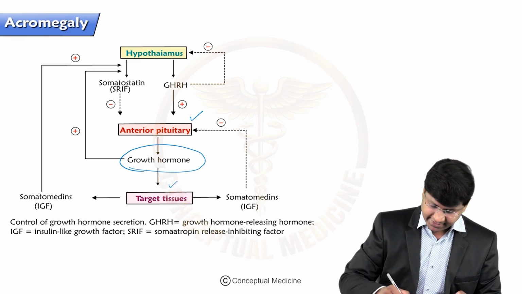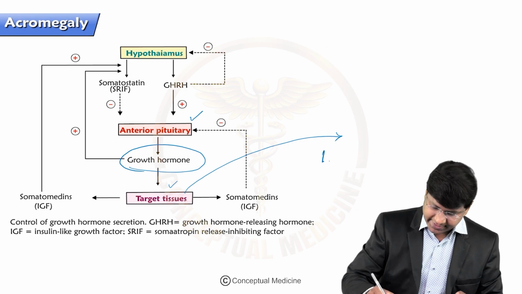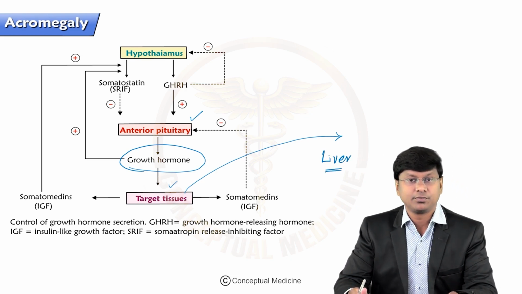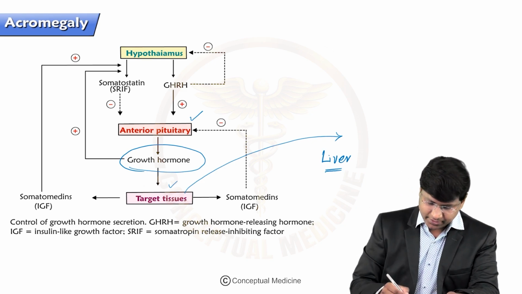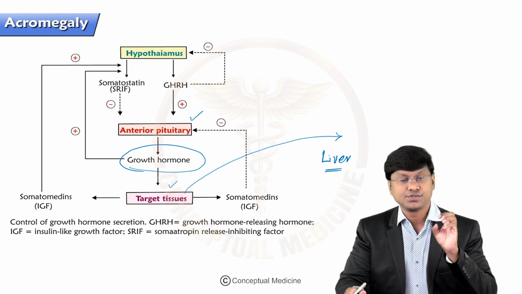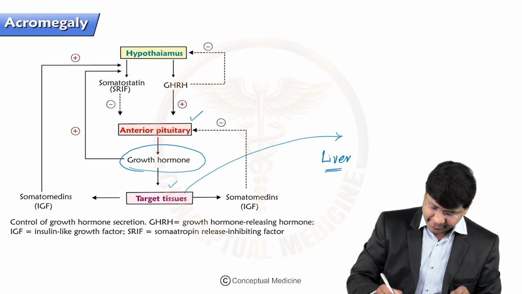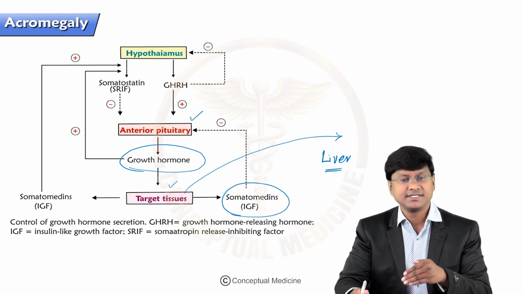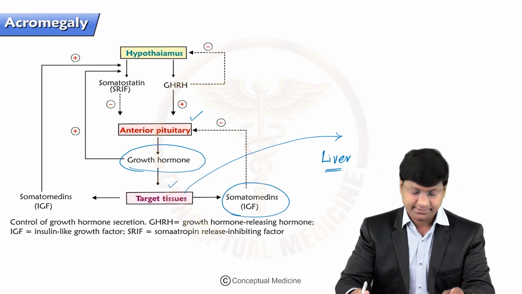Please remember, the target tissue for growth hormone is the liver. When growth hormone acts on the liver, it will produce somatomedins. Somatomedins are nothing but insulin-like growth factor.